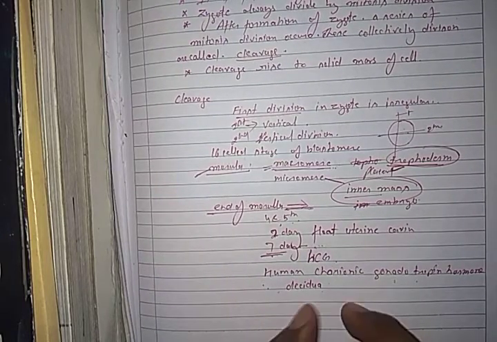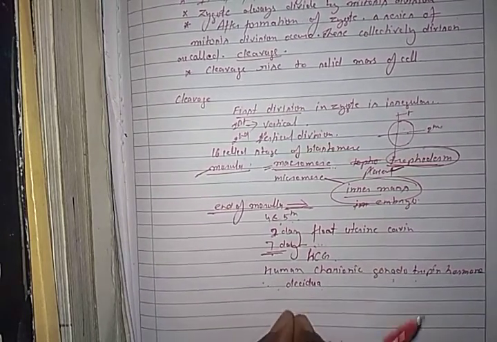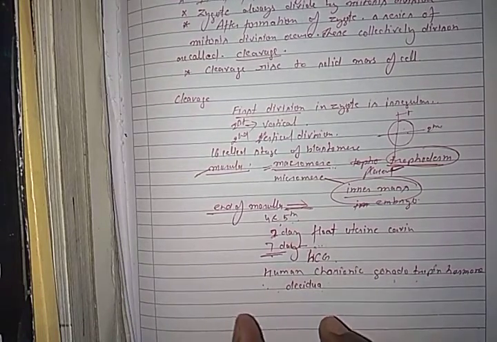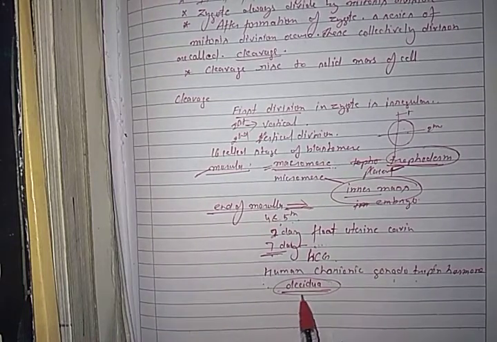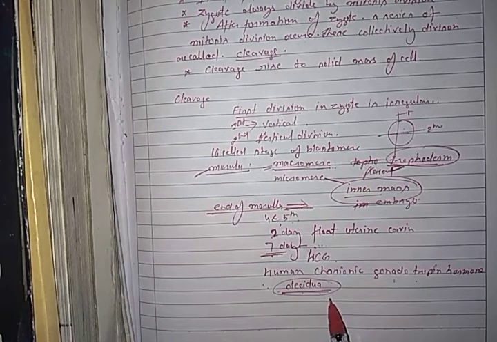During that time, some changes occur in the endometrium wall of the uterus. This is called the decidua.